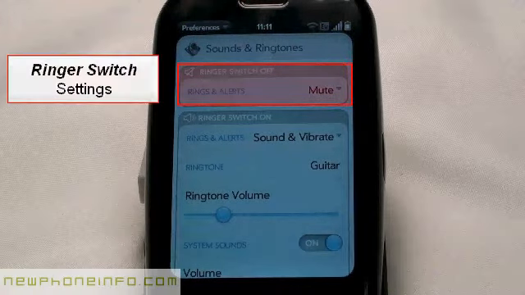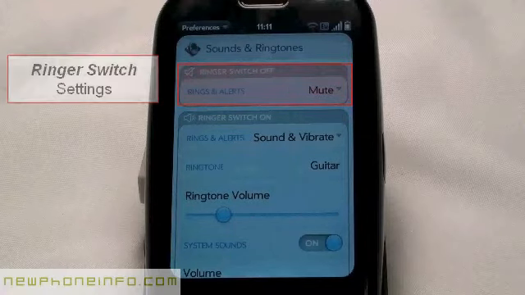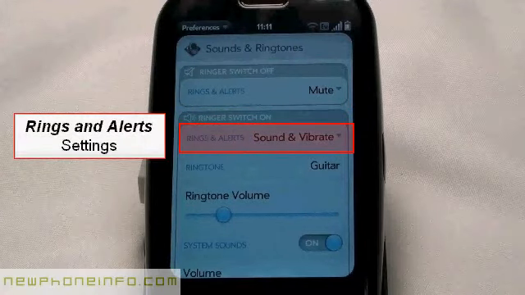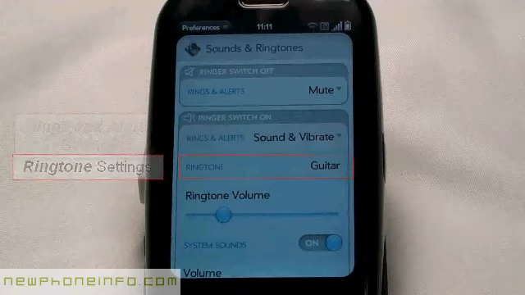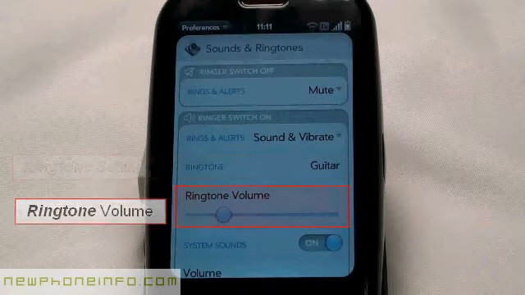Here you can set your ringer switch settings, your rings and alert settings, your ringtone volume.